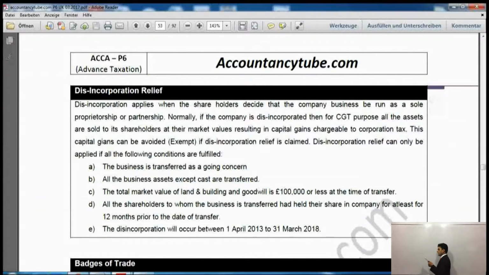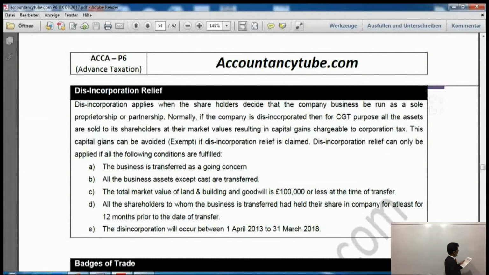Normally, if the company is disincorporated, then for CGT purposes, all the assets are sold to its shareholders at their market value. So we will take the assets of the company and sell them at the market price to the shareholders, which would result in capital gain, chargeable to corporation tax because it is a company.